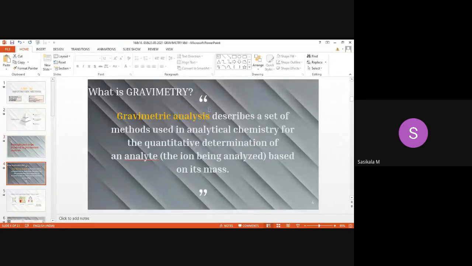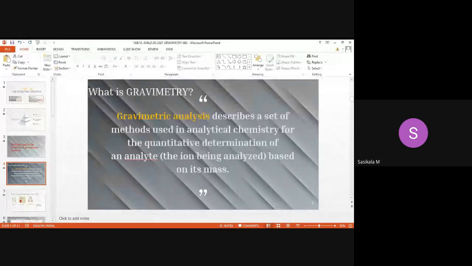Now let's see what gravimetry is. This is the definition of gravimetry. Gravimetric analysis describes a set of methods used in analytical chemistry for the quantitative determination of an analyte. The analyte represents the ion being analyzed. Here it is an ion, not a molecule. Only if it is an ion can it form a precipitate.